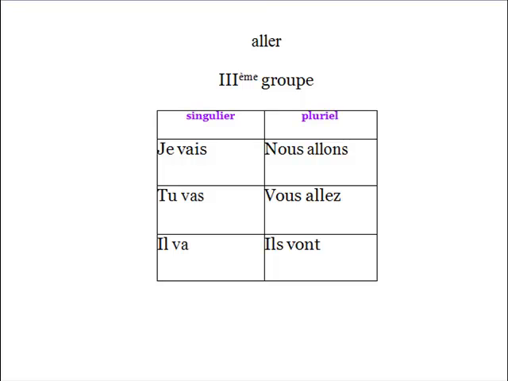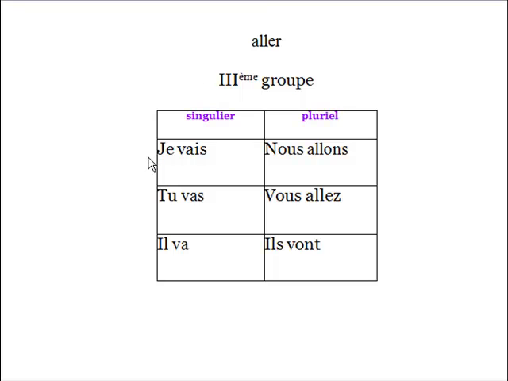Okay, let's continue. Let's look at the next slide. So here we have the verb aller. Aller means to go. As you see, aller belongs to the third group, and that is why I also advise you to learn the forms of this verb without delaying. Okay. What do we have here?